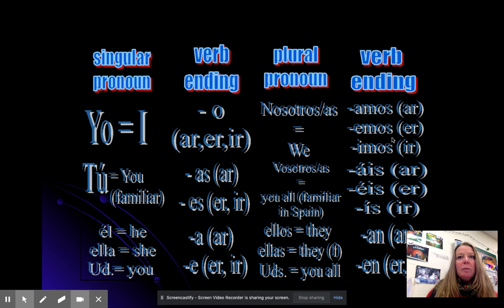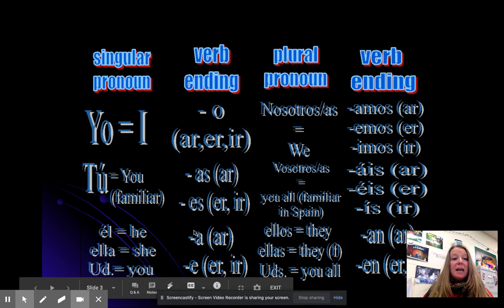So how are we going to remember all of this? I have a trick for you. So remember, I'm going to start by saying yo, o. So if yo is the subject, whether it's AR, ER, or IR, I'm going to take off the AR, ER, or IR and add an O. Yo, o. Tú, as, es. AR verb, take off the AR, add as. If it's an ER or IR, I take off the ER or IR and add es.